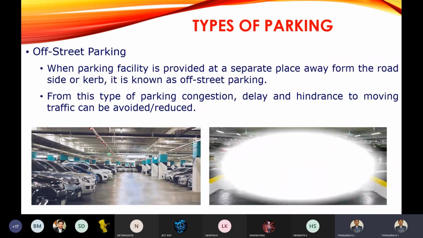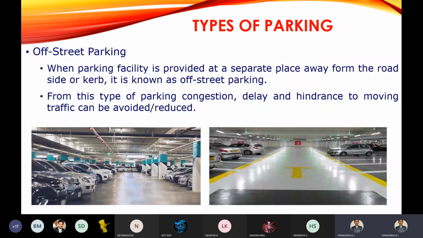Next is off-street parking. As the name itself indicates, the parking which is done other than on the road, we are going to call it off-street parking. So when a parking facility is provided at a separate place away from the roadside or curb, it is known as off-street parking. If you park the vehicle on the road itself, we can say that it is on-street.